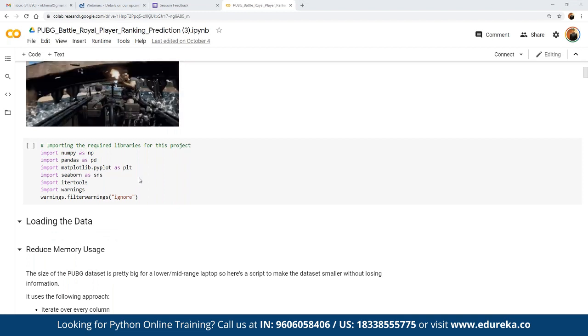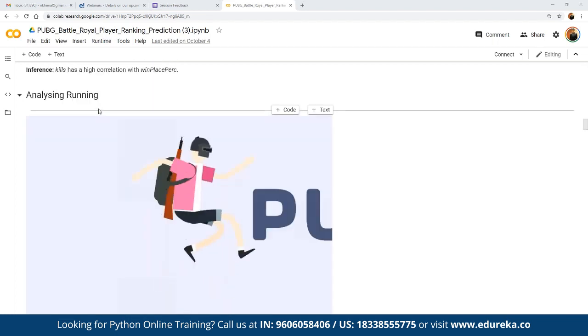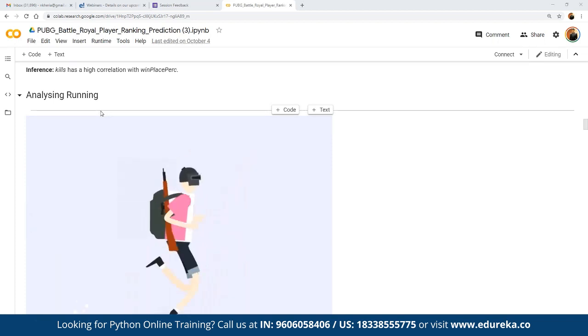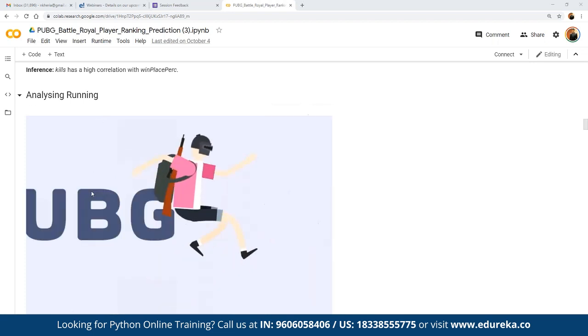Now, suppose we want to find the relation, the correlation between different data pointers. For example, let's say we want to analyze the kills, or we want to find the correlation between multiple data pointers. For example, let's say we want to analyze running: what exactly is the impact of running on the winning place percentage. So here we can analyze running.